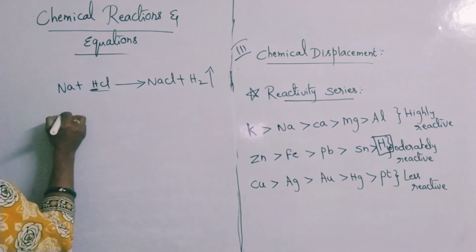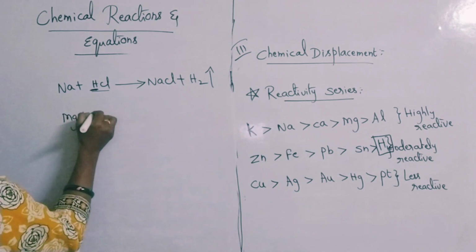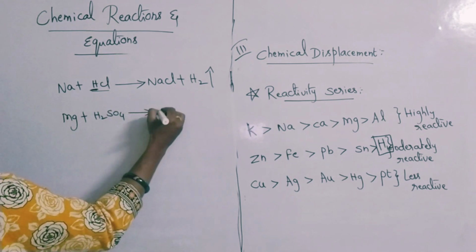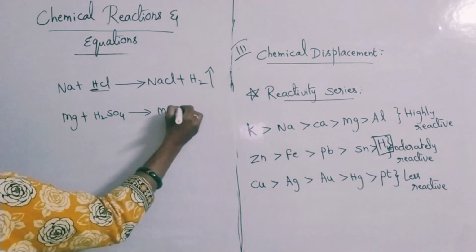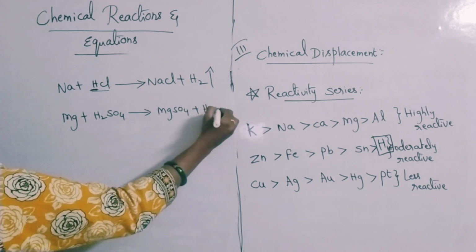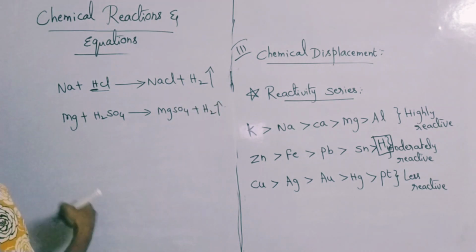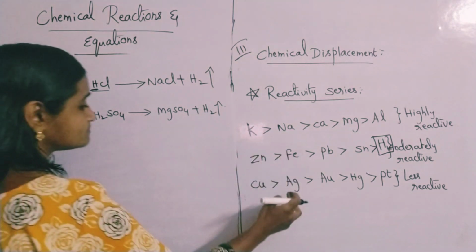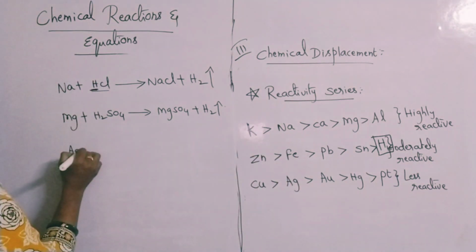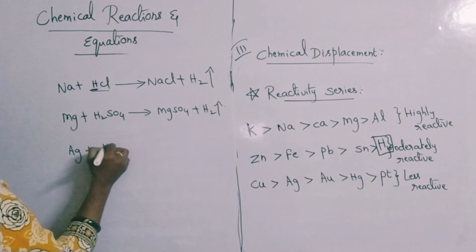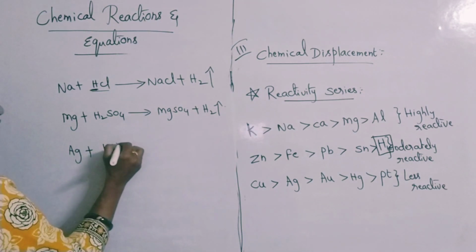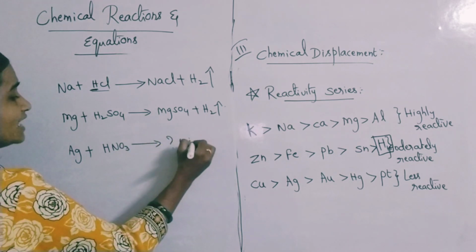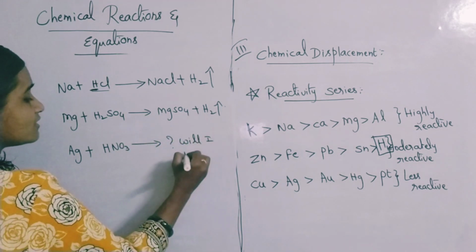You can even take any metal and any acid. So here MgSO4 you will get and hydrogen gets separated out. Suppose I take silver metal and dissolve it in HNO3. Will I get hydrogen gas?